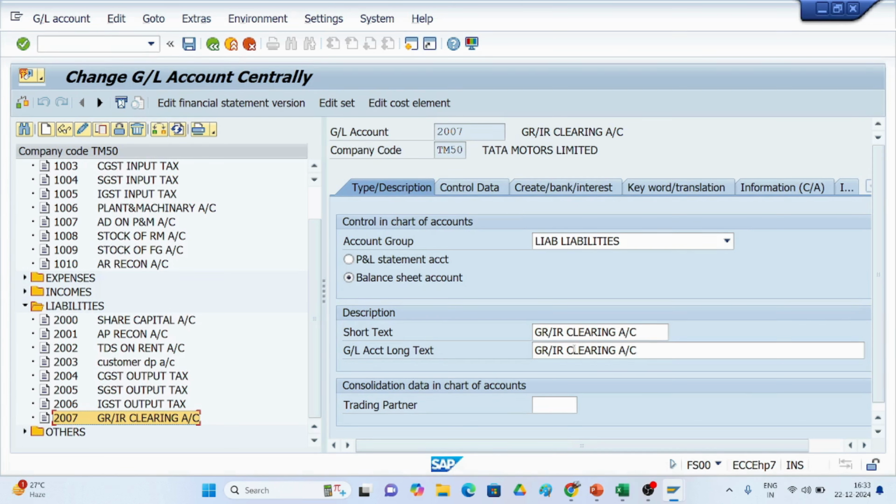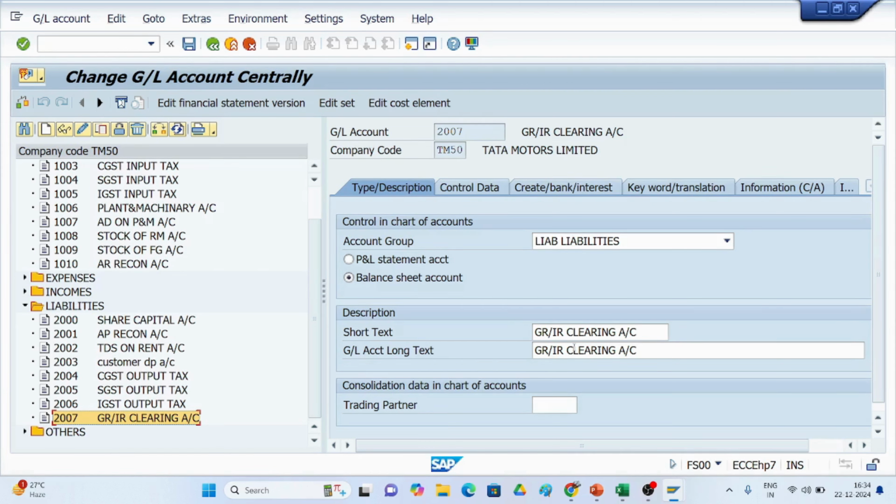In the MIRO transaction, we debit the GRIR and credit the vendor, so the GRIR is set off, and one entry is stock account debit to vendor account credit. While doing the payment in F-53, you go through the bank payment, so the vendor account is debited and the bank account is credited.